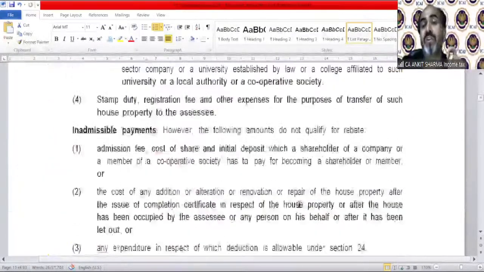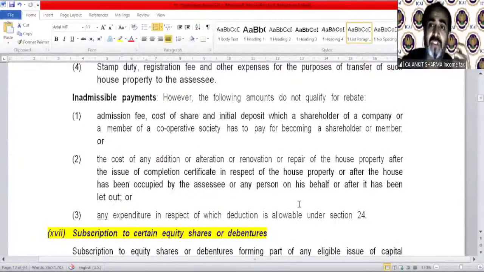Then we move on to section 80CCC, for pension fund. If an assessee is paying some amount to a pension fund, then they can claim a deduction under section 80CCC up to rupees 1,50,000. 80C was 1,50,000, 80CCC was 1,50,000, and 80CCD(1): all three combined together can claim a deduction up to rupees 1,50,000.